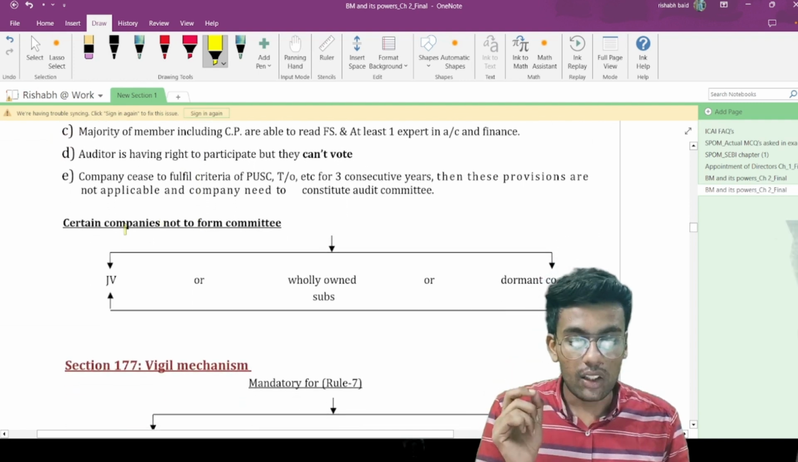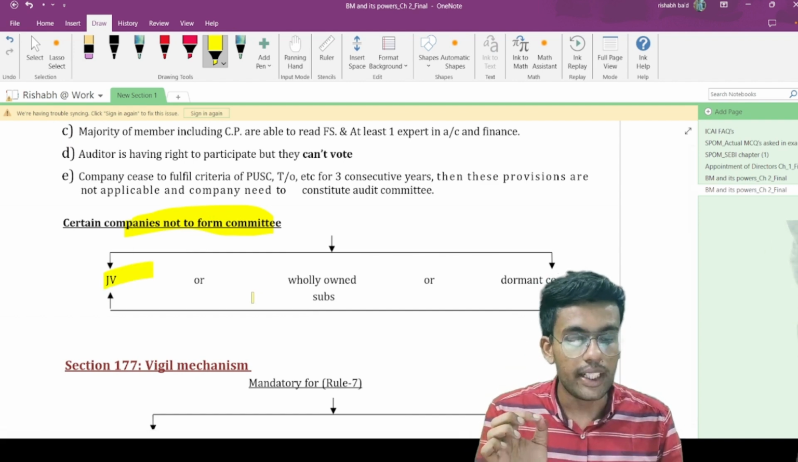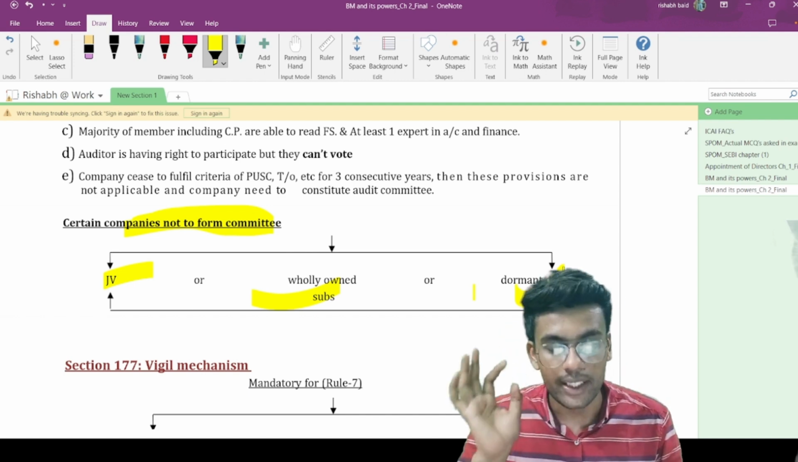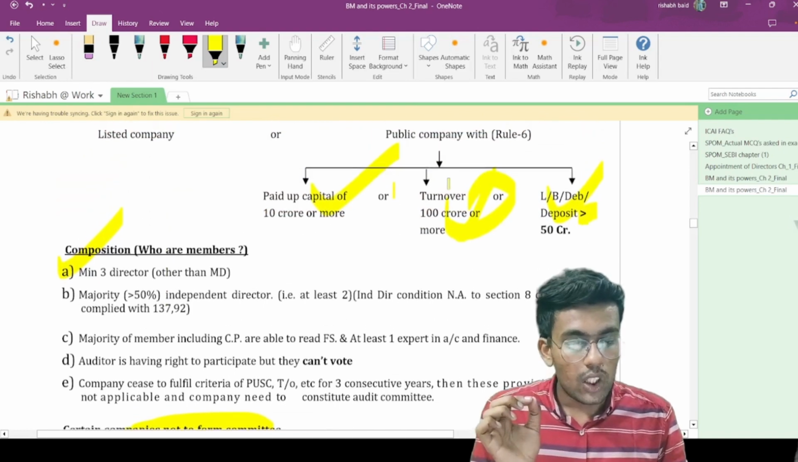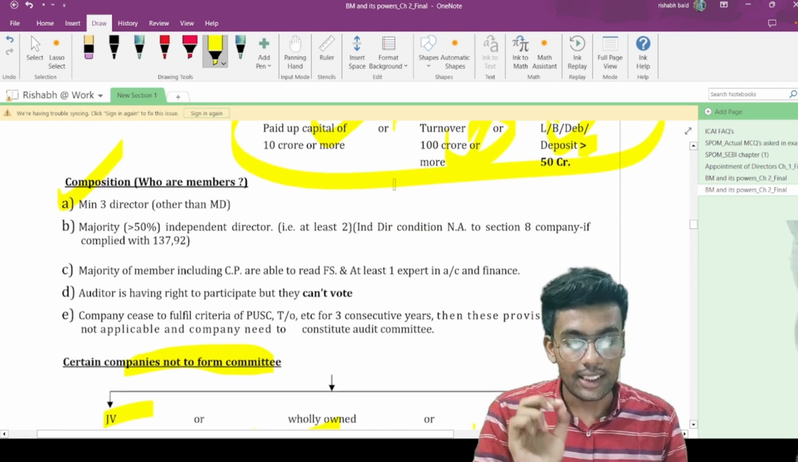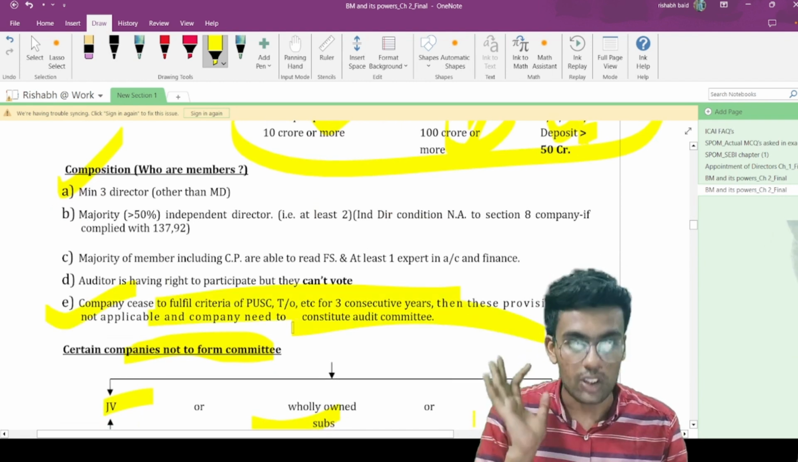Now, certain companies are not required to form an audit committee. Joint ventures, wholly owned subsidiaries, and dormant companies, the same requirement as provided under section 149 of your Companies Act, that is the independent director provision. Let's say a company does not meet all these three criteria for a consecutive period of 3 years, then in such a case the company is not required to form an audit committee. This is what this particular provision talks about.